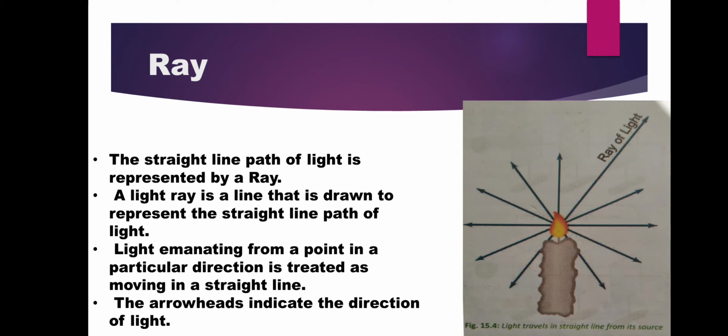So light emanating from a point in a particular direction is treated as moving in a straight line. The arrowheads indicate the direction of light. In this diagram, you can see the rays of light, which the arrowheads indicate the direction of light. So this also shows that light travels in a straight line from its source.